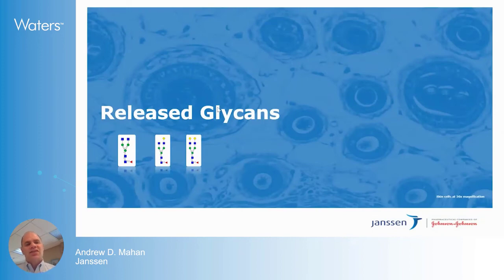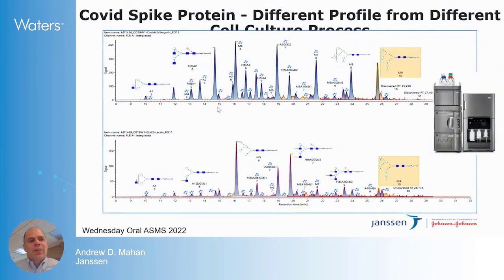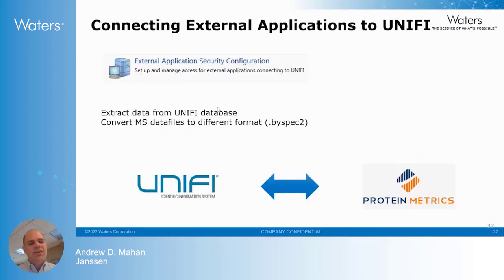Showing another application on the BioAccord within this network of mass specs is release glycans. And here's a COVID spike protein where our role was to create a stable cell line coming from transient, and we really can see quite a difference in the release glycan profile, and the BioAccord played a key role in that.